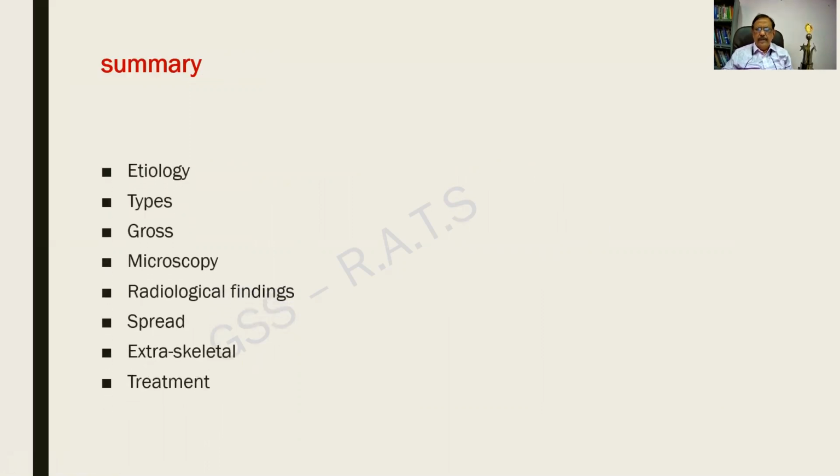The summary of it, I will not read again. We have already seen certain things. Radiological findings are important. Extraskeletal, please do remember this, the variants, etc. All this will be fetching you marks.